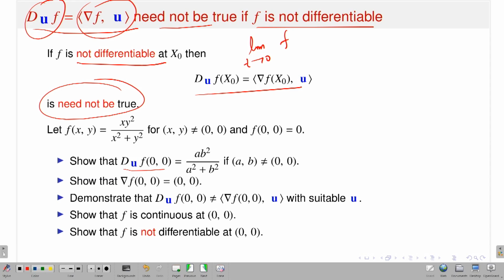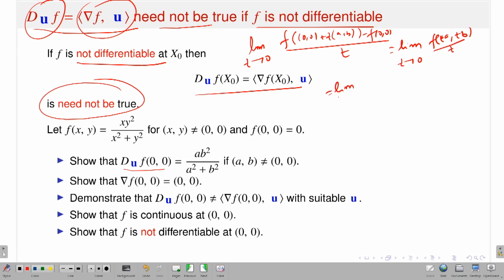I want to talk about the directional derivative at the point (0,0). So, f of (0,0) plus t times u, where u is some direction (a,b). So, f of (ta, tb) minus f of (0,0), divided by t. If the limit exists, then I will say the directional derivative exists. Calculate the limit as t approaches 0 of f of (ta, tb) and f(0,0), the value of f(0,0) is 0, divided by t.